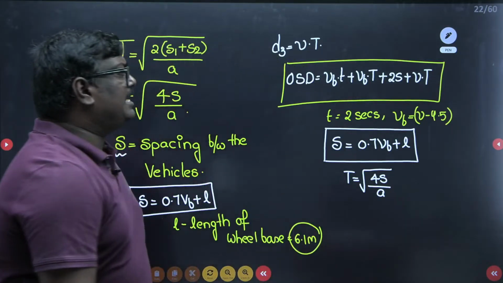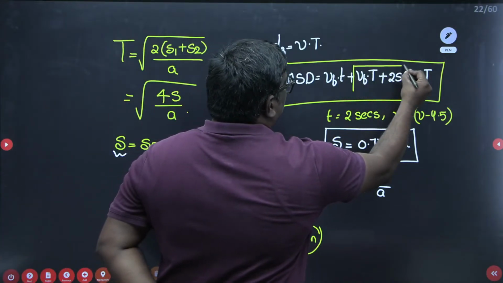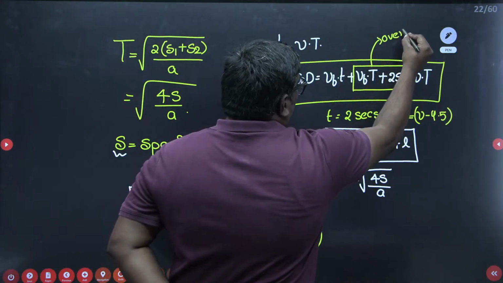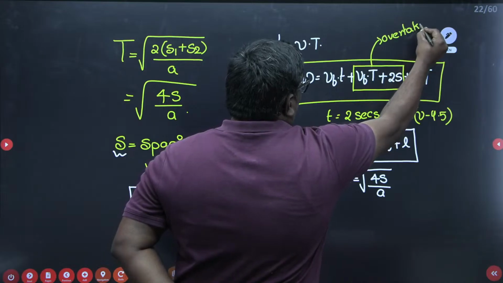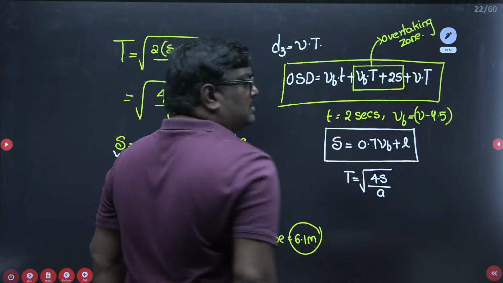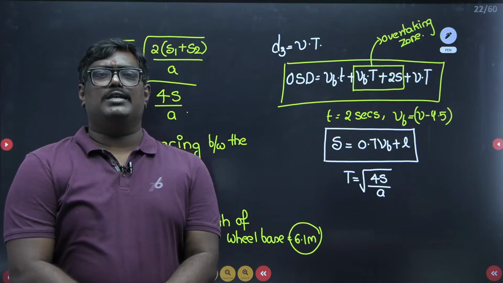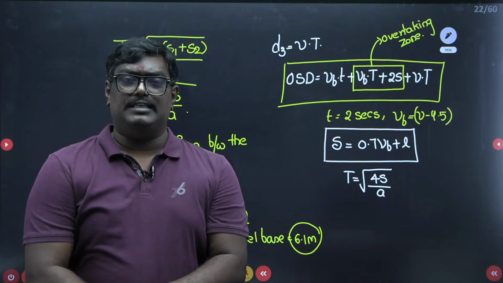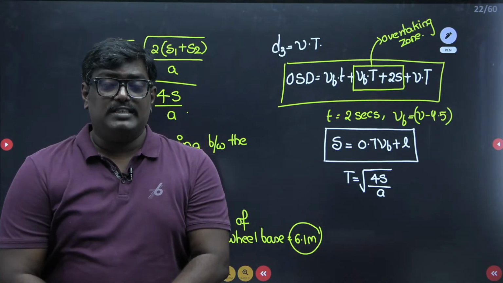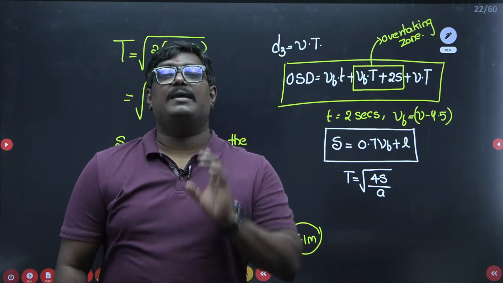And remember another equation, students. Whatever this part you are reading, this part is only called the length of overtaking zone. Now, if they ask you what is the minimum length of overtaking zone, it is 3 times OSD. Again I am telling you, the minimum length of overtaking zone is 3 times the overtaking side distance, and the desirable length will be 5 times OSD.